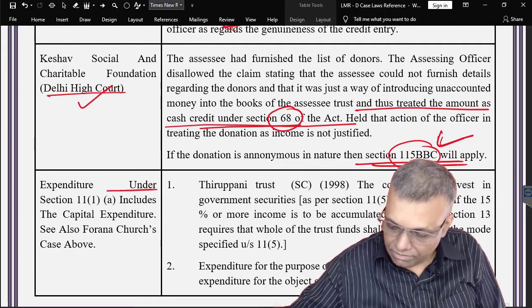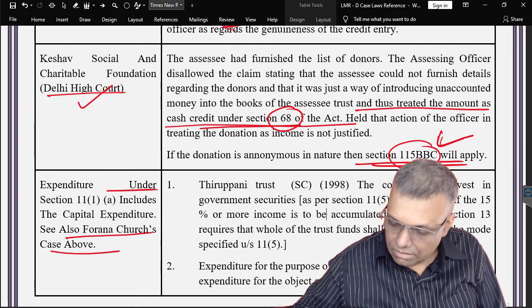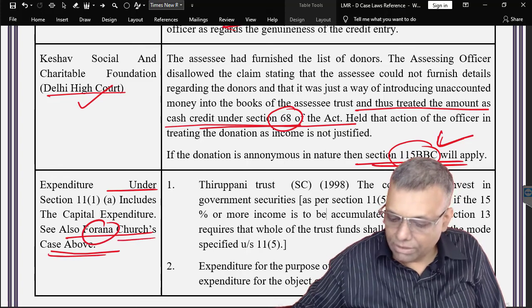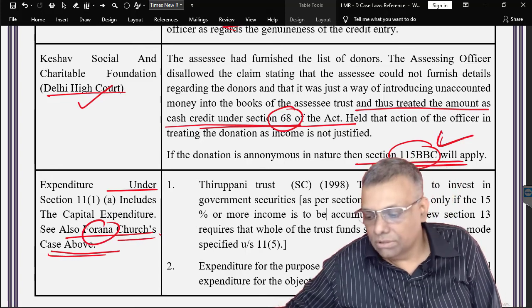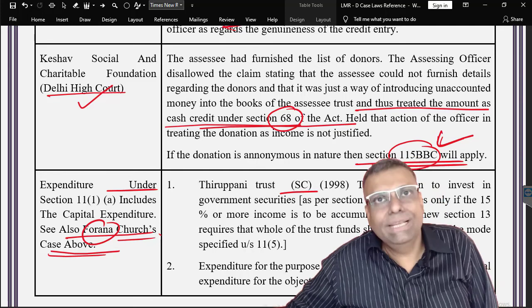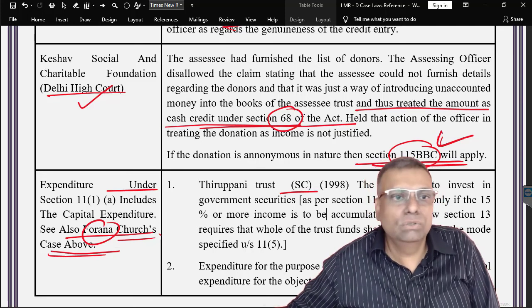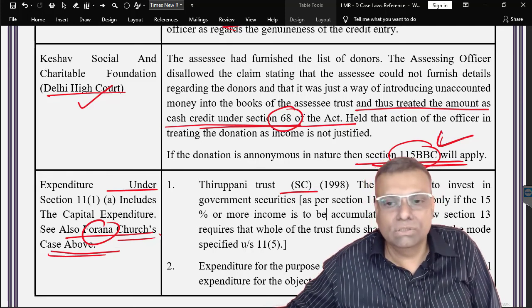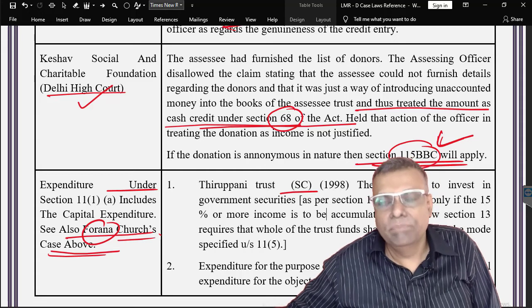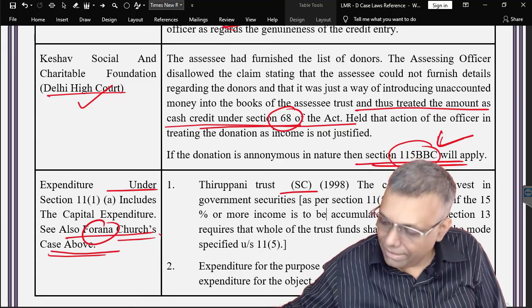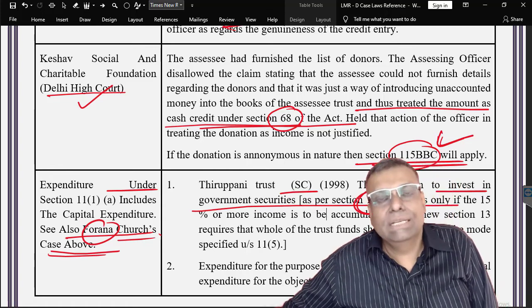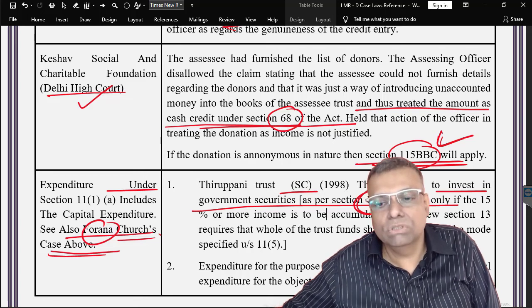Further, before the George Forana Church, in other words, the Supreme Court already explained something similar in the George Forana Church case of computation, that trust money is to be invested as per section 11(5). Section 11(5) is basically the modes of investment. I repeat, it is the modes of investment.